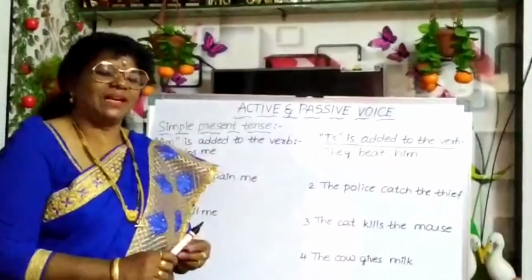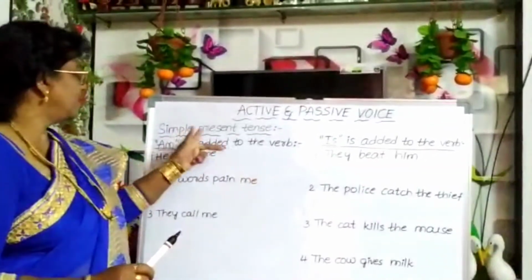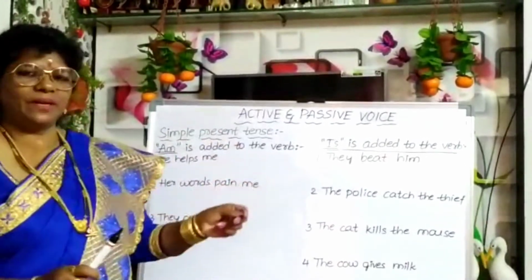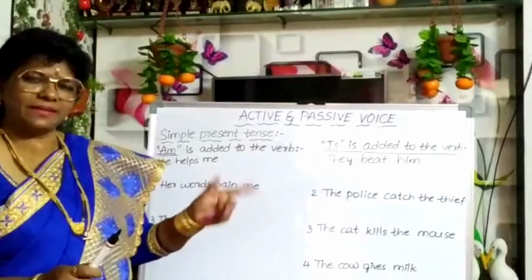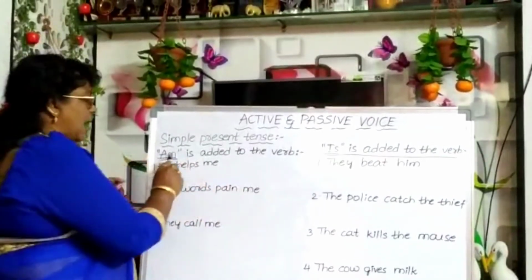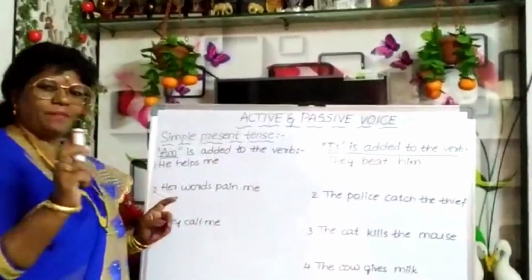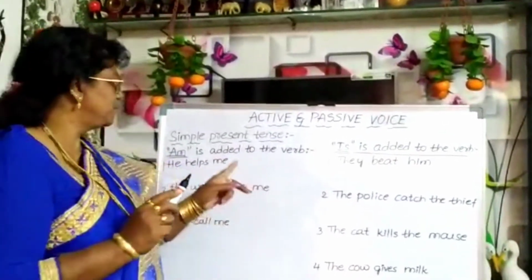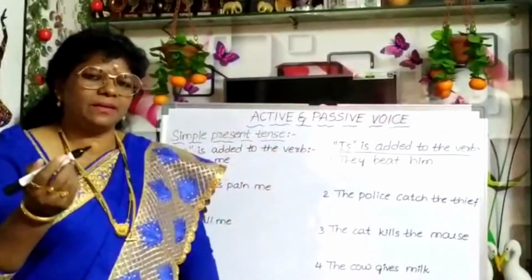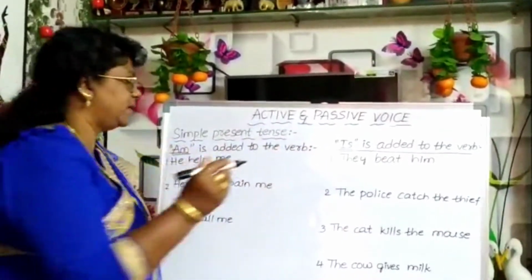Okay, fine. Let us start with simple present tense. In simple present tense, how can we make a sentence from active voice to passive voice? First one, am is added to the verb. I forgot to remind you, I'm sorry. In simple present tense, what verbs must come to our mind?